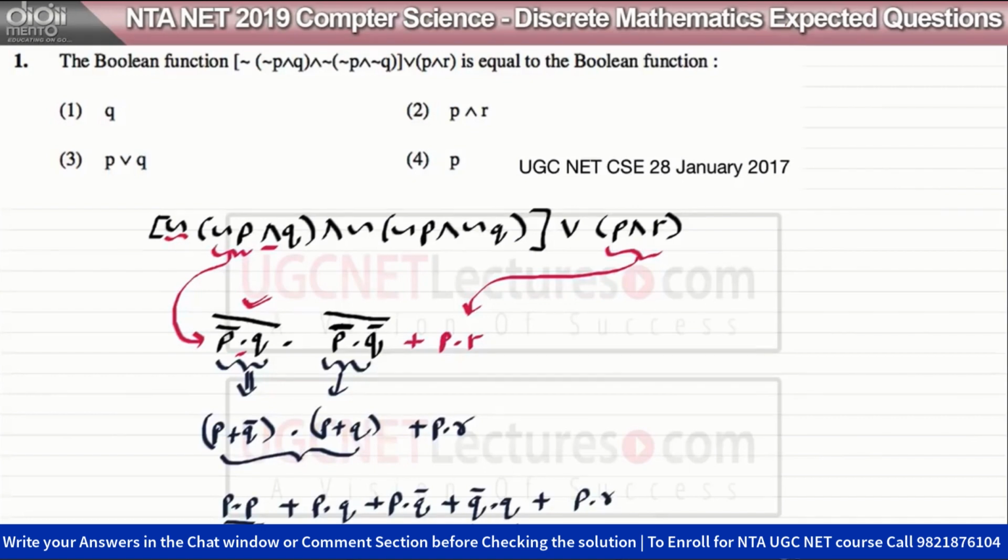Now if it is 0, you can exclude this one, you don't need to include it here.